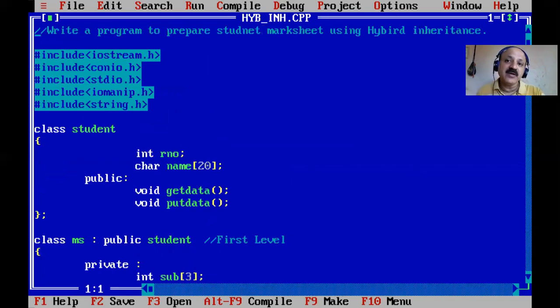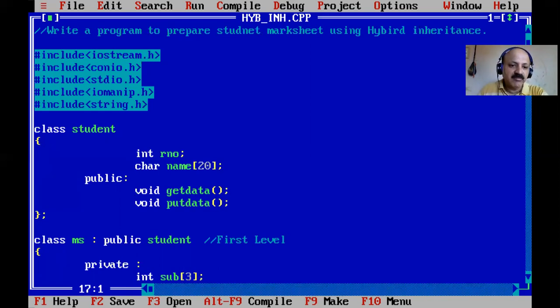But what is a hybrid? Definition of hybrid. Like farmers use hybrid seeds on their farm, we can also use hybrids in inheritance, combining two forms in one program, that is called hybrid inheritance, a mixing of two forms. So that is a definition. One more definition uses the word derivation: derivation of a class from others, we can say the derivation of a class involving more than one form is known as hybrid inheritance. So here we can mix two forms.